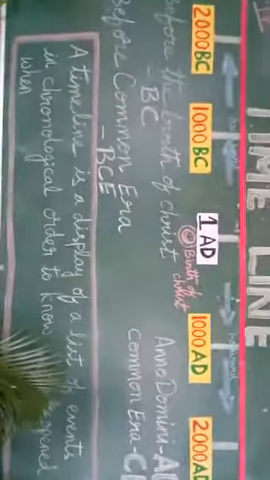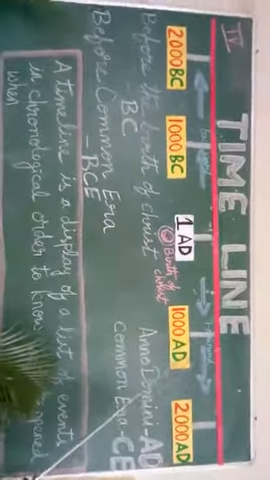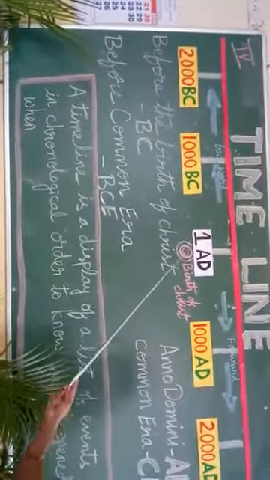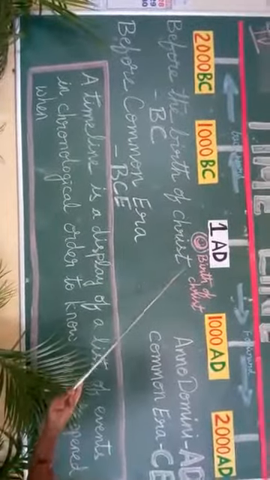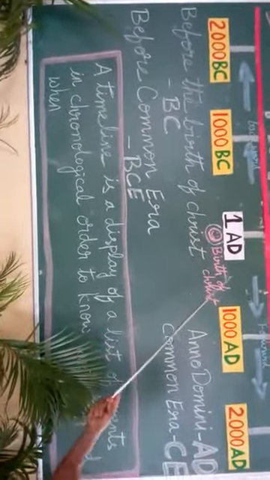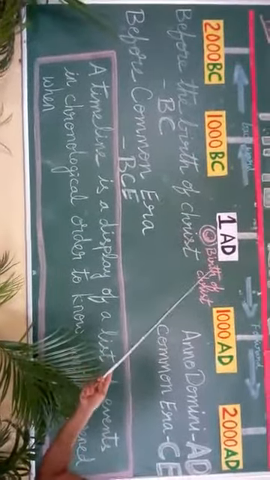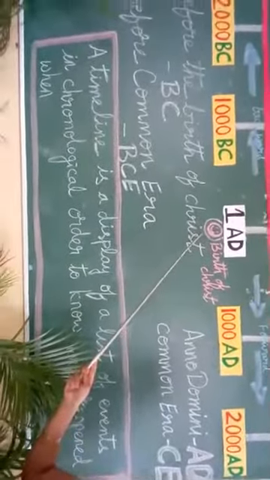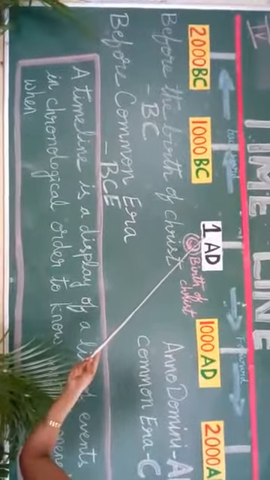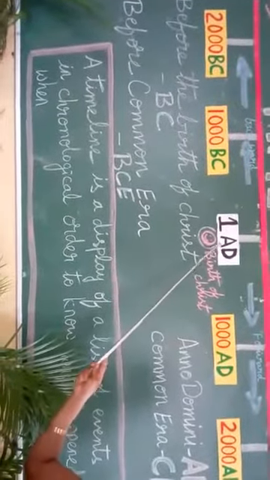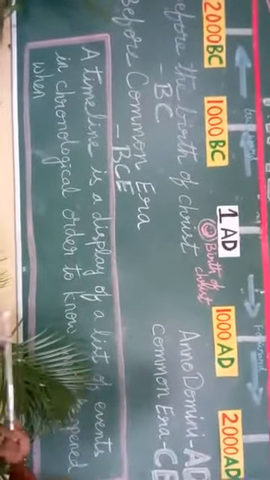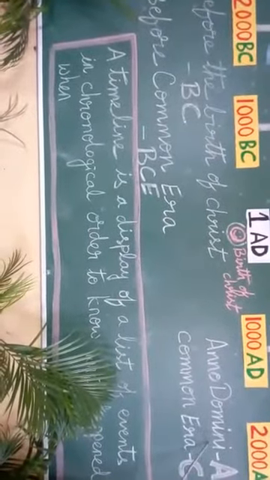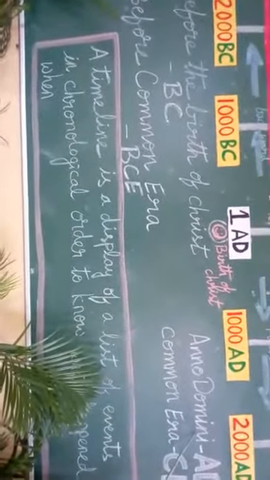Tell me, the birth of Christ is taken as dash. The birth of Christ, the starting point of the timeline, is written as 1 AD. What is the full form of AD, children? Yes, you are right. Anno Domini.